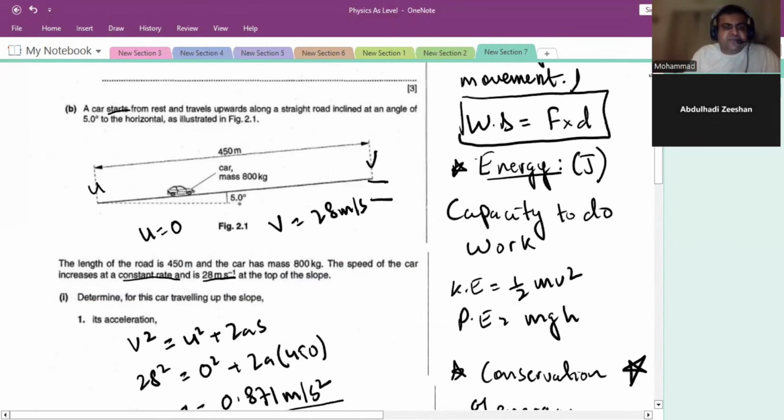We have the angle of 5 degrees. The hypotenuse is 450 meters. So what would be the height? Let me check. It's opposite over hypotenuse, so 450 times sine 5. Yes, around 39.2.